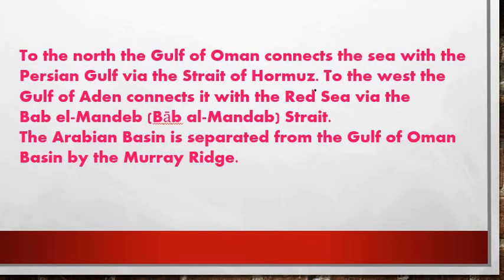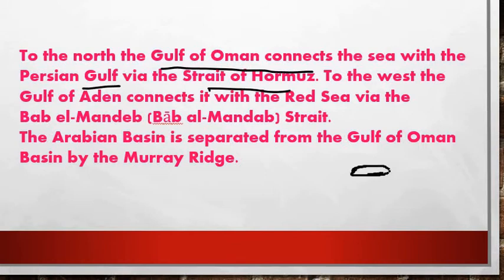Let me repeat this once again. In the north the Gulf of Oman connects the sea with the Persian Gulf via the Strait of Hormuz. That means the Gulf of Oman will connect the sea.